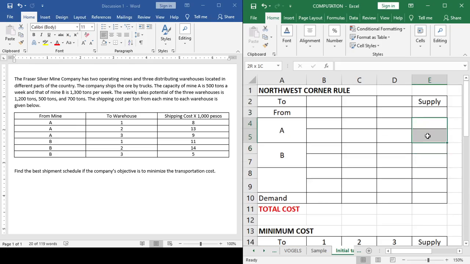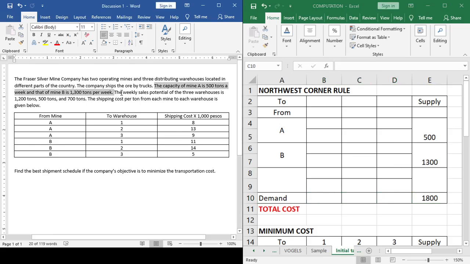So how much is the supply? Let's have this first. For mine A, it has a capacity of 500 tons, so you put here in the supply 500. And for mine B, it has a capacity of 1,300, so that is 1,300. So in total, we have a total supply of 1,800.